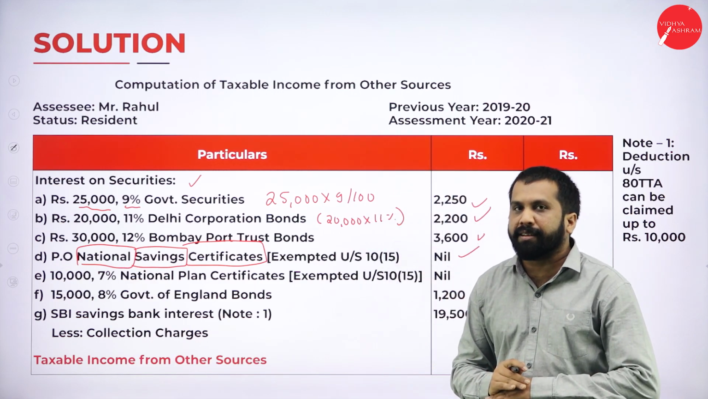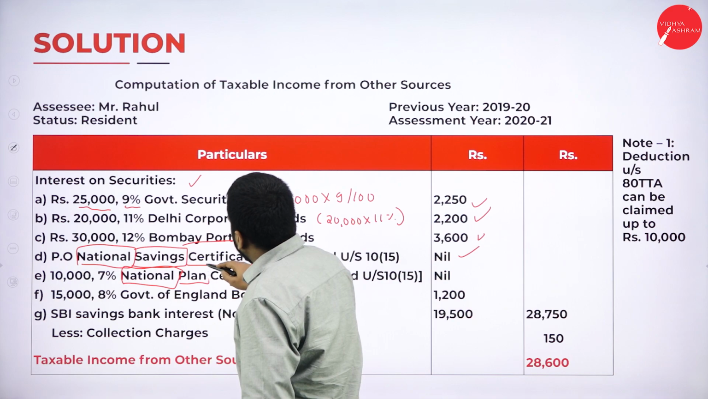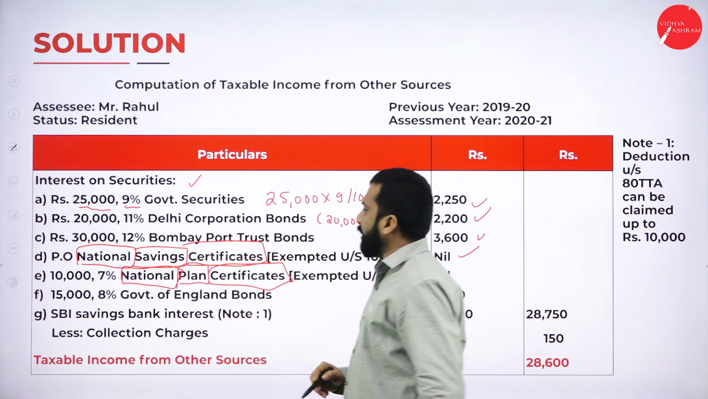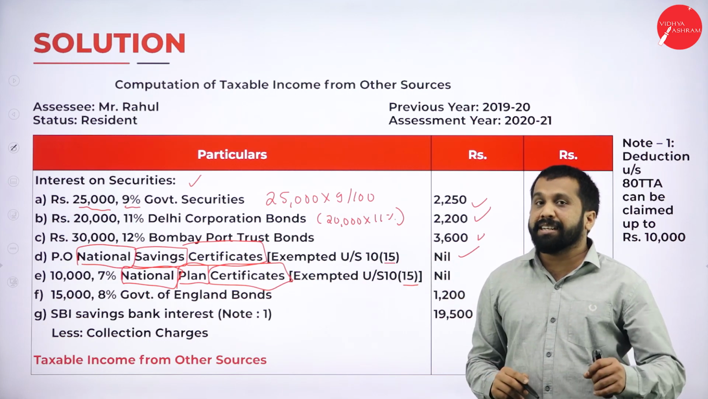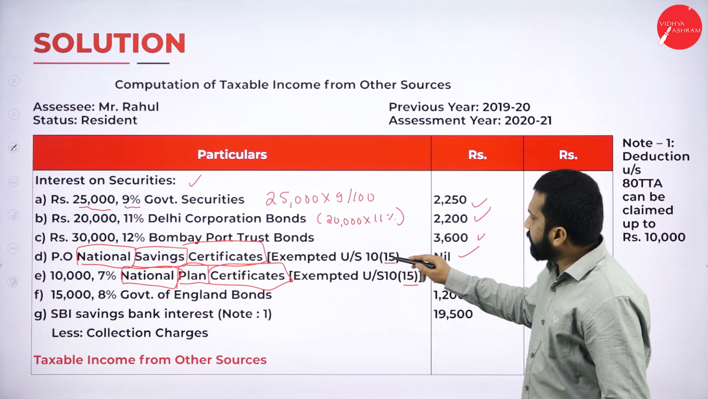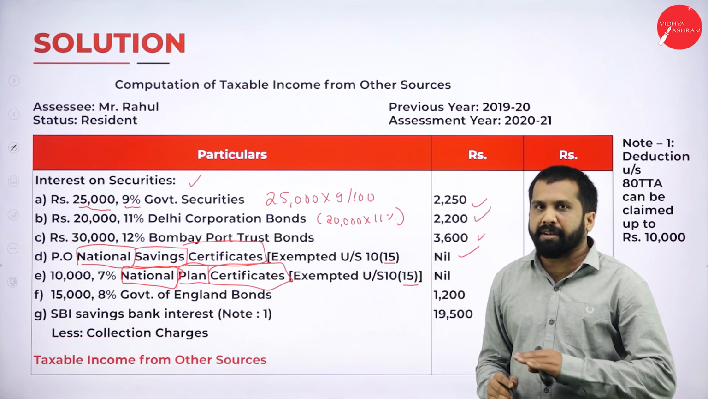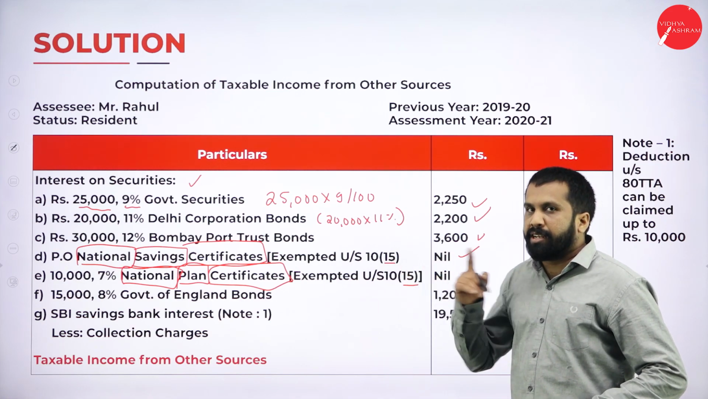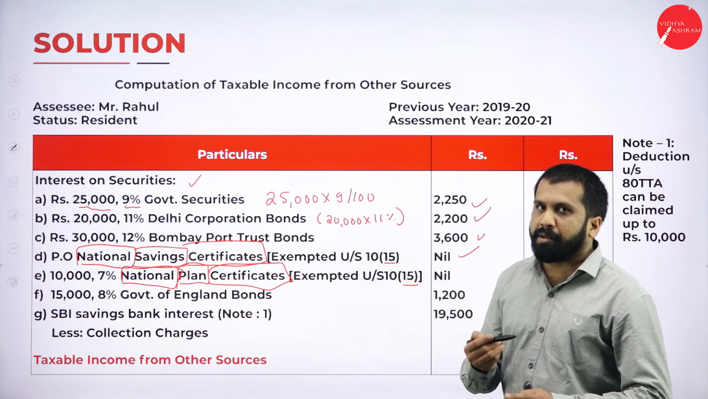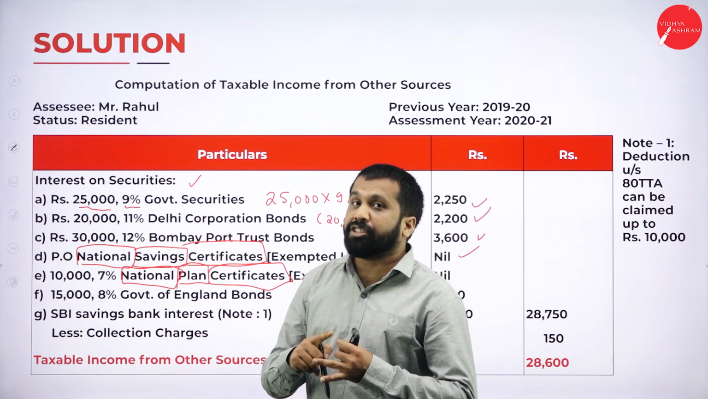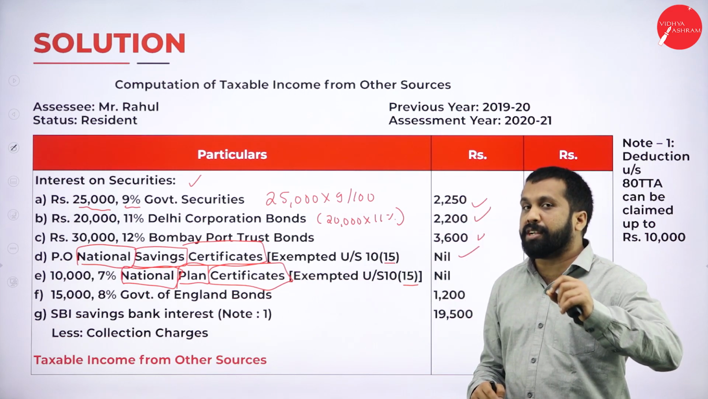Nil. We are not supposed to calculate anything. Similarly, your National Plan Certificate is also tax-free. If you can remember this section, it is section 10, subsection 15. Or else, the section is not required. They will not give you marks for the section, only for the numbers. Now, if you can remember, National Savings Certificate and National Plan Certificate always come under section 10, subsection 15.